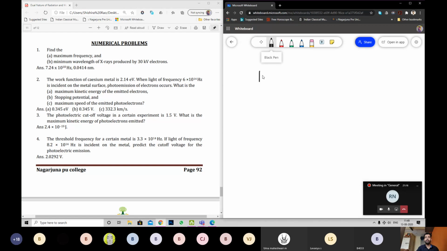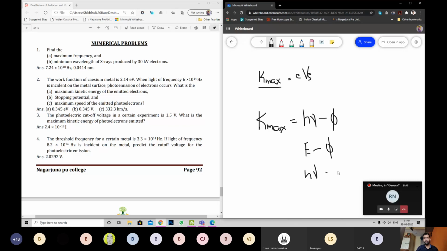So your maximum kinetic energy, Kmax, equals e into Vs, where e is the charge on an electron, Vs is the stopping potential, and Kmax is the maximum kinetic energy of the electron. Equation 1. Followed by that, we have the same term Kmax in another equation, equals h nu minus phi, or E minus phi, or h nu minus h nu naught,